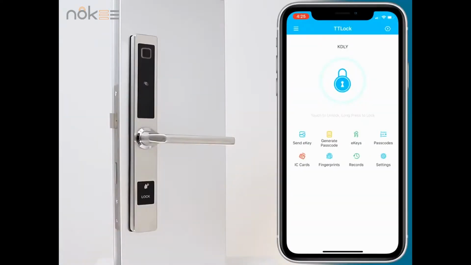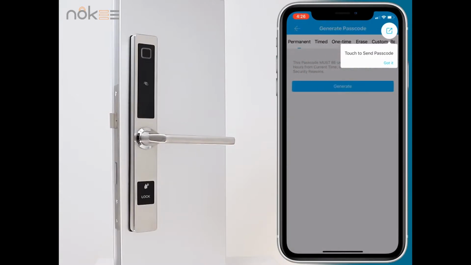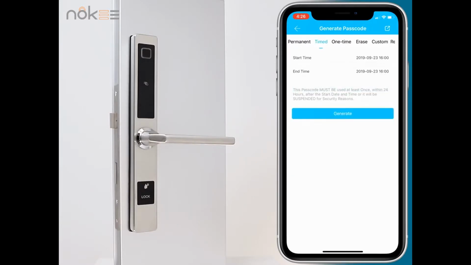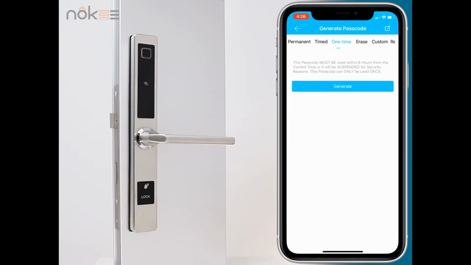Next, I'll show you how to add a password. Click Get the Password. The upper right sign is the send password. The upper part shows the type of password created. Choose time-limited password.